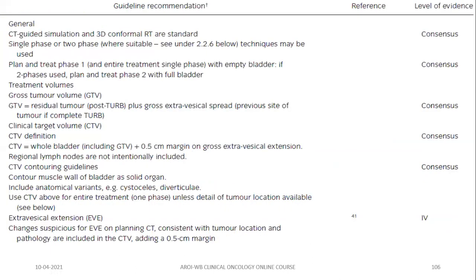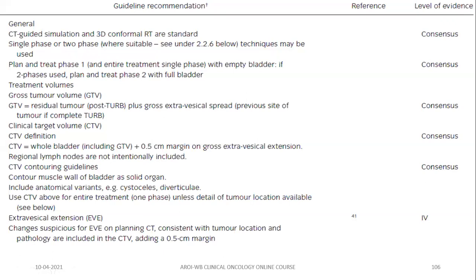I will just copy paste these three charts and try to teach you about this. Remember, when you think about radical CTRT, CT guided simulation and 3D CRT is the standard of choice. Either you treat the patient with a single phase or two phases. Remember, if there is visible tumor or the cystoscopy told you the exact location of the tumor, or you are more confident about delineating your GTV, only in that case you treat your patient with two phases. Otherwise, you should treat the patient with a single phase technique.